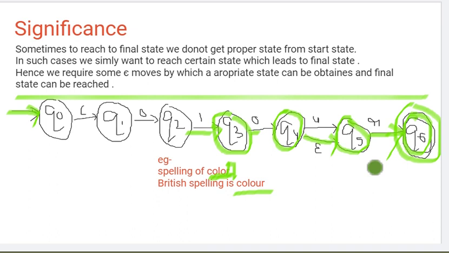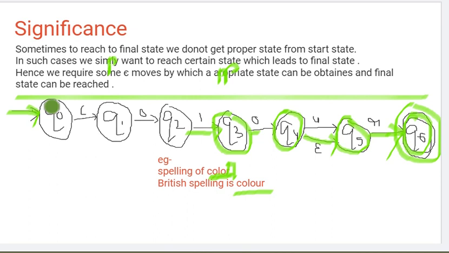So sometimes to reach the final state we do not get a proper state from the start state. In such a case we simply want to reach a certain state which leads to the final state, and epsilon movements give us the appropriate state. This way we can obtain the final state, and ultimately our machine will halt, our machine will reach the final state.